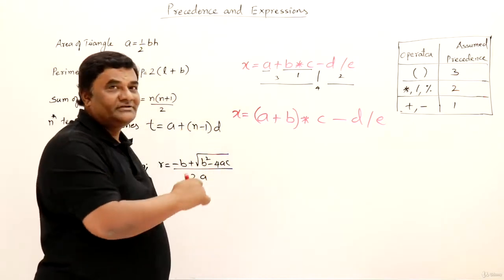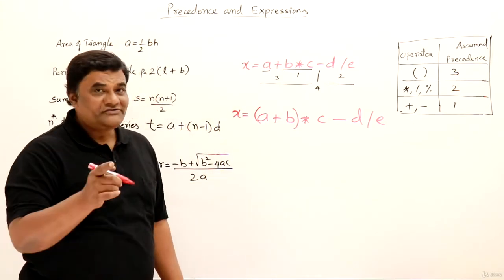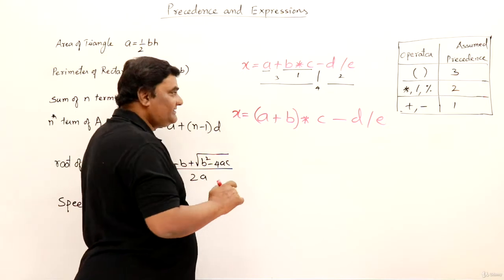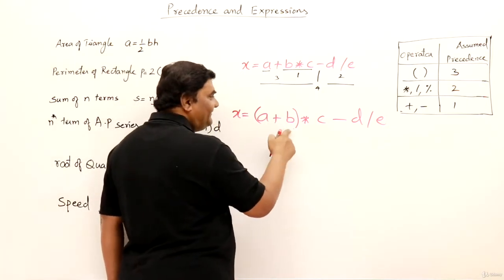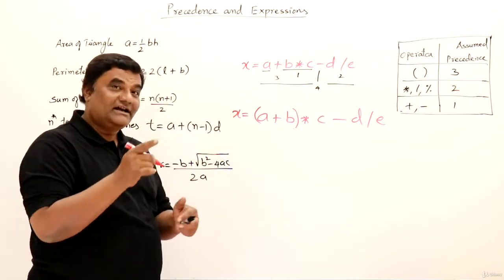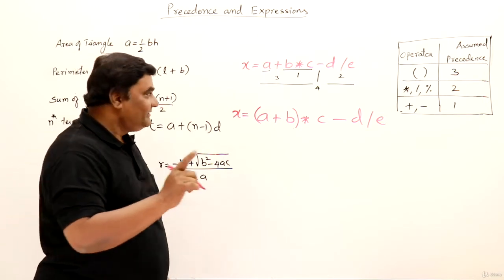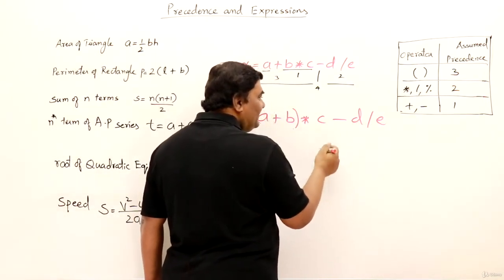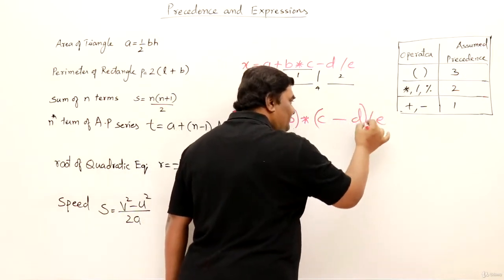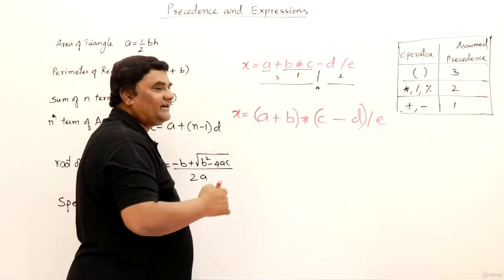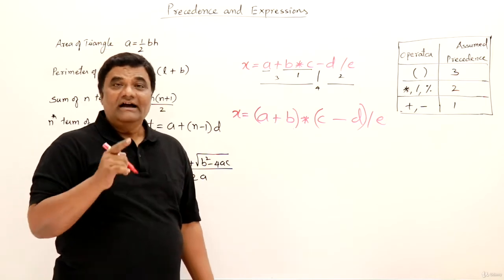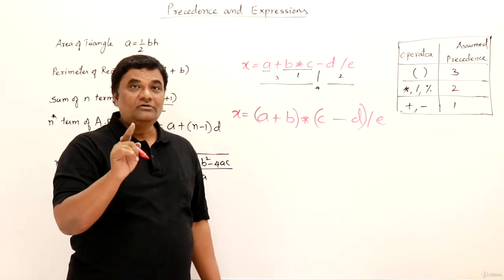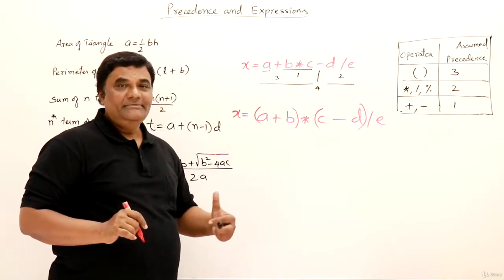So that's how we use parentheses. Now you see, who has the highest precedence in the expression? The bracket has. So whatever is there in the bracket will get executed first. Similarly, I don't want D to be divided by E. I want C minus D to be divided by E. Then put it in the bracket. Now it will be perfect. As per how you want the result, you have to put them in brackets.